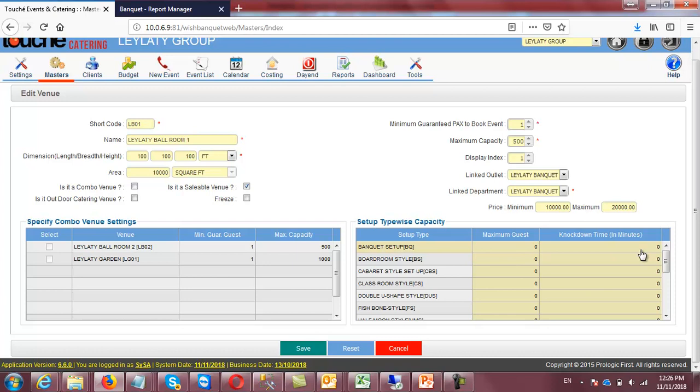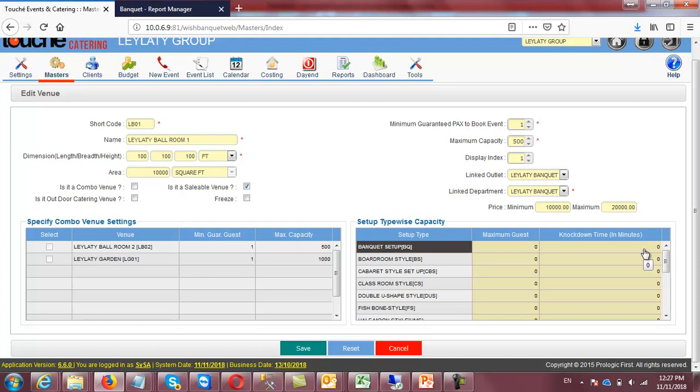And here knockdown time. Knockdown time you have to define in number of slabs, like 60. It is mentioned in minutes. Okay, 60, 30, 120. So what happened in one day? You are making one event from morning 9 till 2 o'clock.